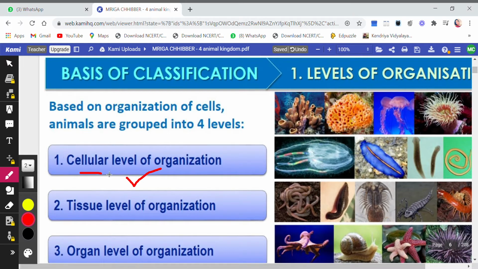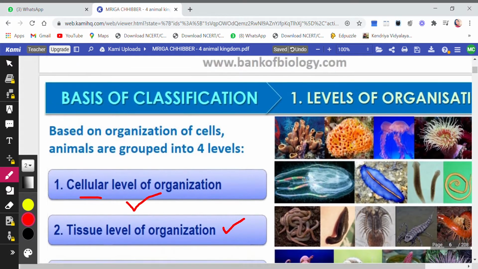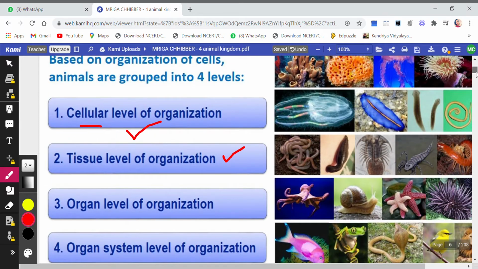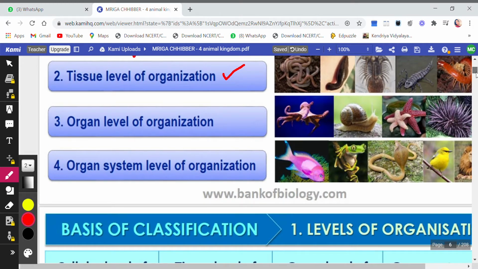But if the organism has many cells and they are divided into tissues, then it is at tissue level of organization. Then after that we have organ level of organization, and at the end organ system level of organization. So as we move on further, the complexity of the organism increases, right?